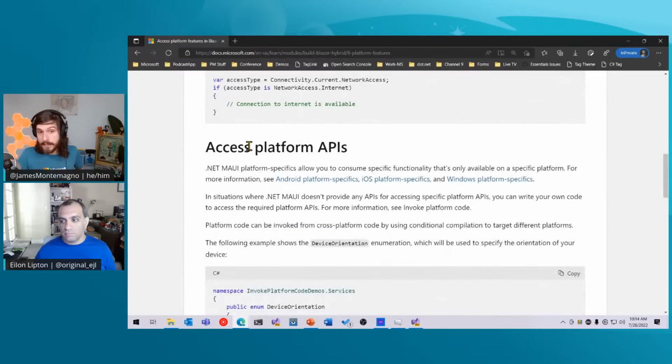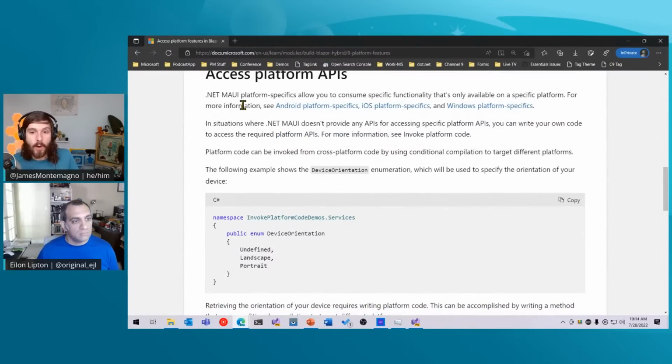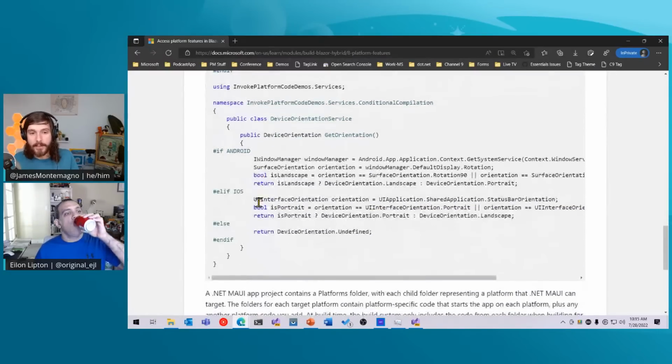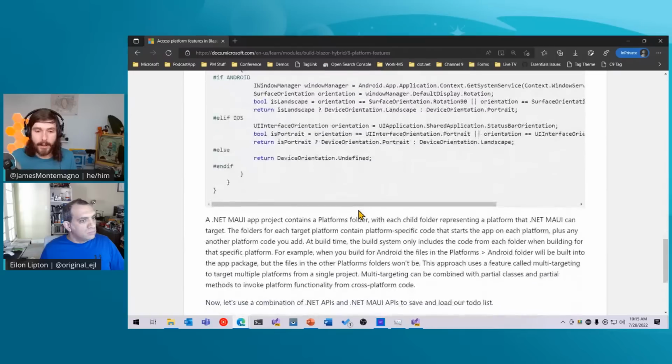Now, additionally, you can access platform APIs directly for iOS, Android, and Windows. So for example, here in this walkthrough, it shows you how to actually tap into device orientation if you wanted to. So here, for example, you could say, if I'm on Android, use Android-y stuff. On iOS, use iOS-y stuff. And you can access those platform-specific Android, iOS, or Windows or Mac APIs directly. So you have access to those 100%. So you could then register that as an interface inside of a dependency service, and then button that up to your application. So if there's something you want to do, you can do that on the platform.